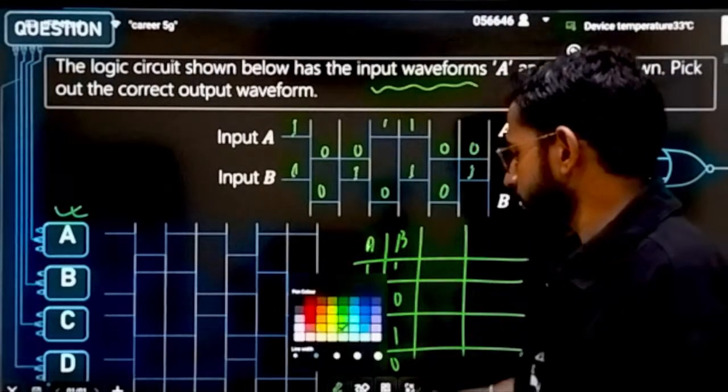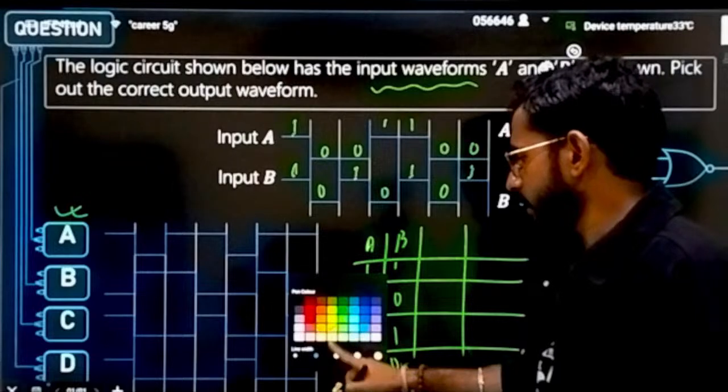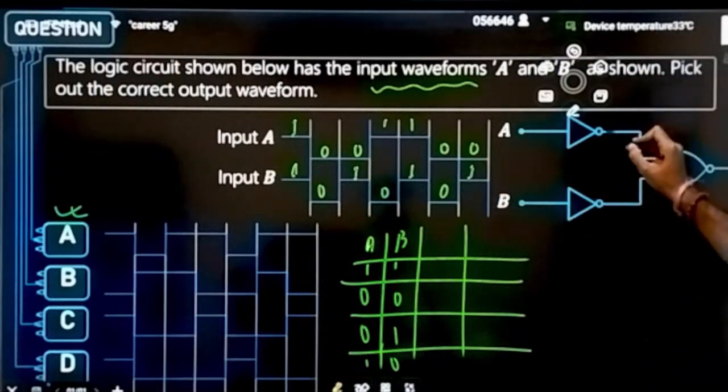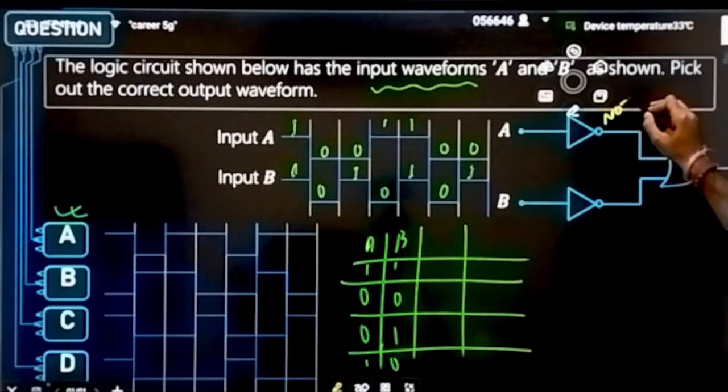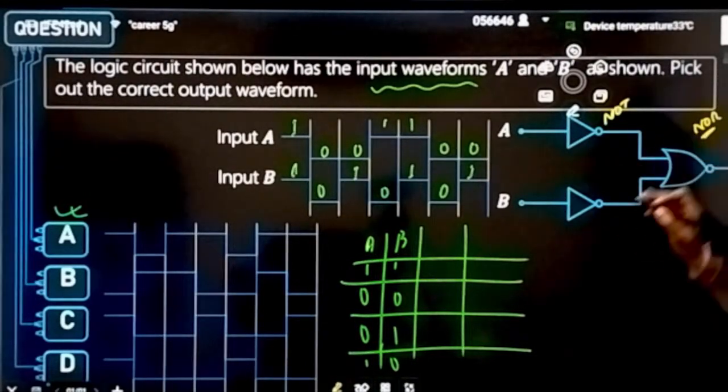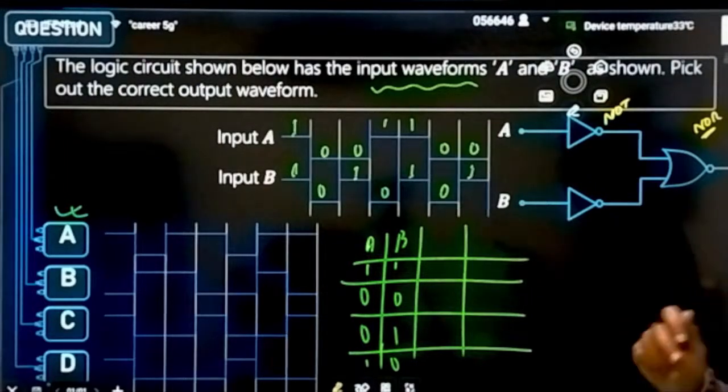That much is enough to judge the answer. Okay. Now let's understand from the complete basics. Firstly, what are the inputs? 1 and 1. And what are the gates available here? It is a NOT gate. It is also a NOT gate, and here it is a NOR gate. Firstly you understand the gates; you have to identify them.